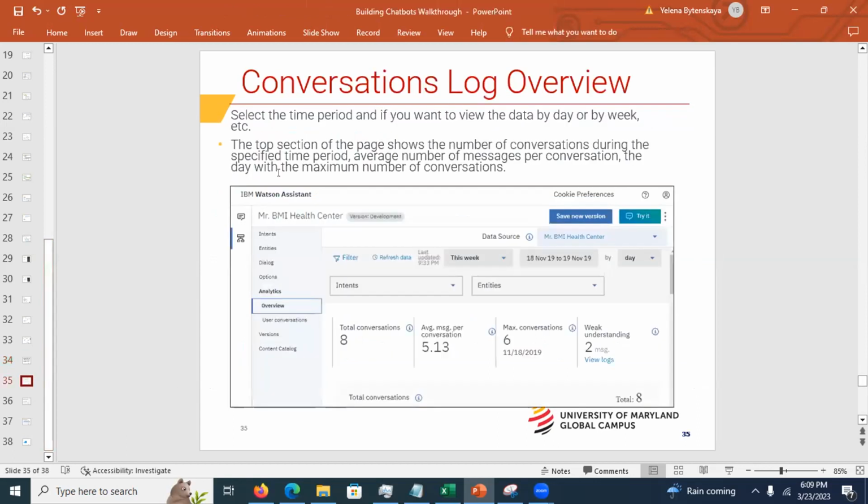Yeah, but this is a conversation log. Well, maybe the picture looks a little bit different from what I just showed you, but the idea is the same, okay? The idea is the same. You've got this, right? And you have to take a screenshot because you need to show that you ran the experiment for 2 days. The screenshot should show that you ran it for at least 2 days, okay?